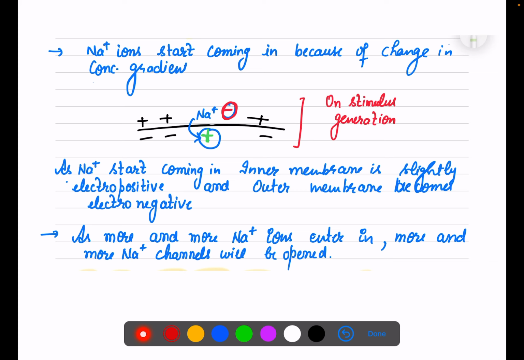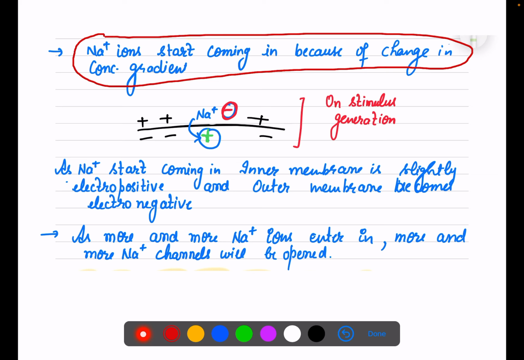Now, when sodium starts coming in because of the concentration gradient, what do you think will happen? Sodium is coming in, more and more sodium is coming in, so the inner membrane will become positive.